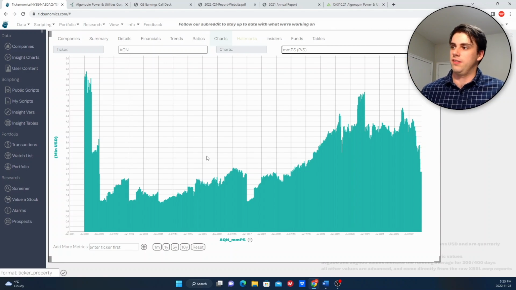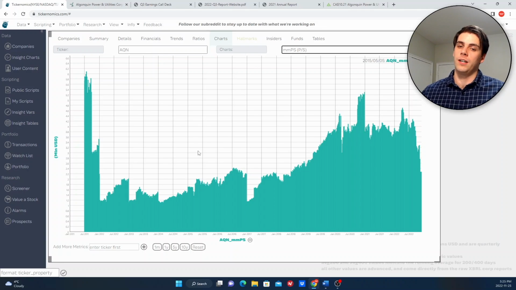So I'm going to look at the price to sales ratio. I like the price to sales ratio because it tends to not fluctuate as much as a PE ratio for certain companies. If companies skew in and out of profitability, then the PE ratio is going to be jumping around a lot. But a price to sales ratio is going to change as the company grows.